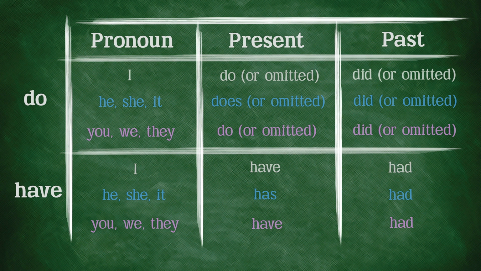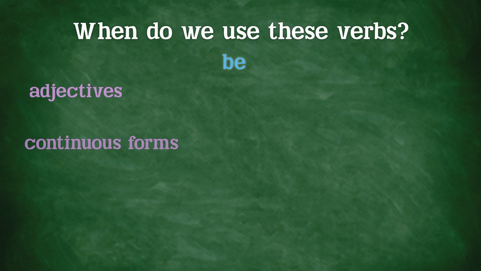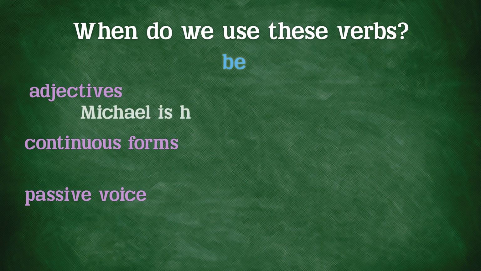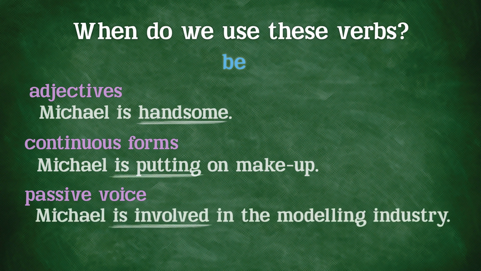In terms of when we use each verb, the be verb is used with adjectives, continuous forms, and the passive voice. For example, Michael is handsome. Michael is putting on makeup, and Michael is involved in the modeling industry.